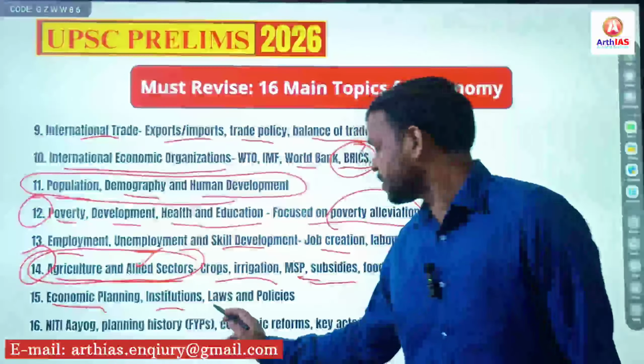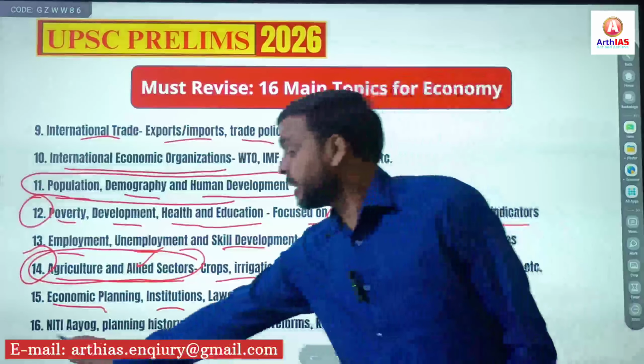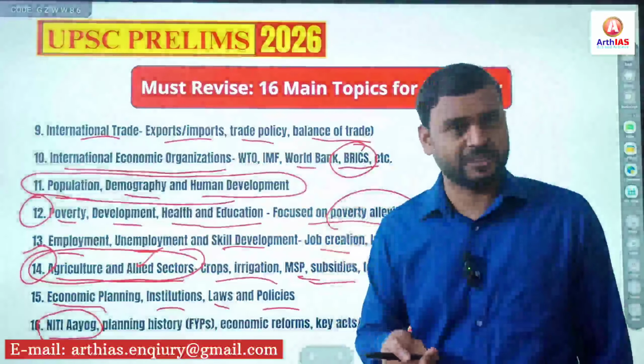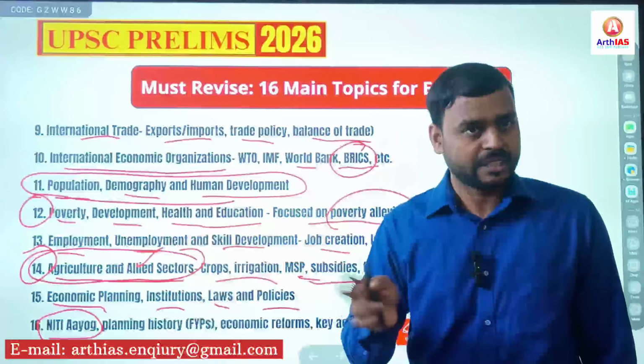Economic planning, institutions, laws, policies. This topic is also important. Apart from that, Niti Aayog. Earlier it was known as Planning Commission, but it has replaced Planning Commission. Now it is called Niti Aayog, right?